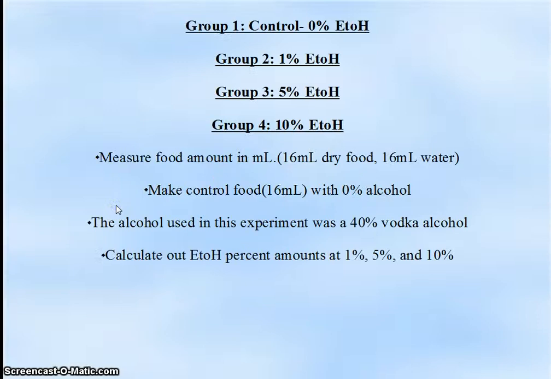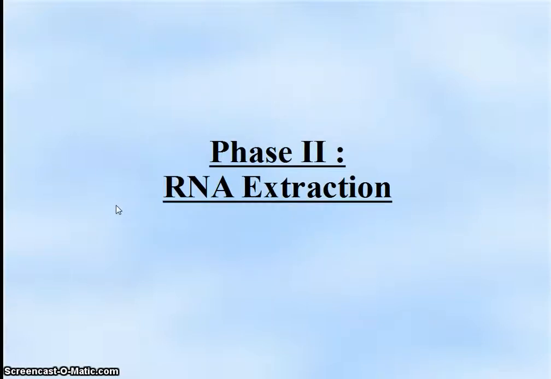Phase 1. Preparing fly cultures. We will have one control of 0%, 2 of 1%, 2 of 5%, and 2 of 10%. The alcohol used is a 40% vodka. Using the C1V1 calculations, we can find the amounts needed to make alcohol concentrations of 1%, 5%, and 10%. Phase 2. RNA extraction.